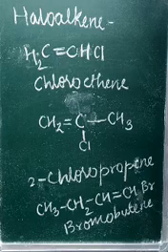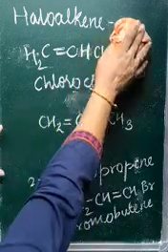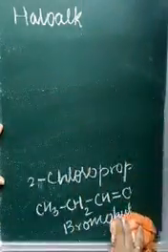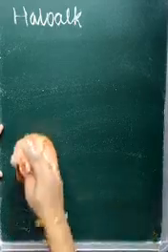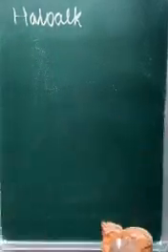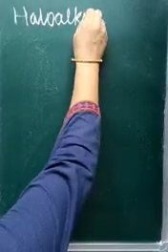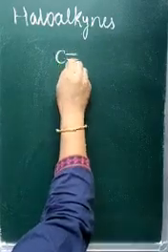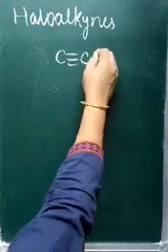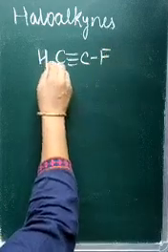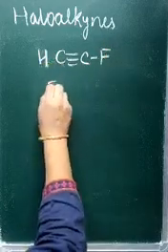Now let us see the third category of aliphatic halogen containing compounds, haloalkynes. Now here alkynes are triple bonded compounds, and here hydrogen is replaced by suppose one or more halogen atom, then it is fluoroethyne.